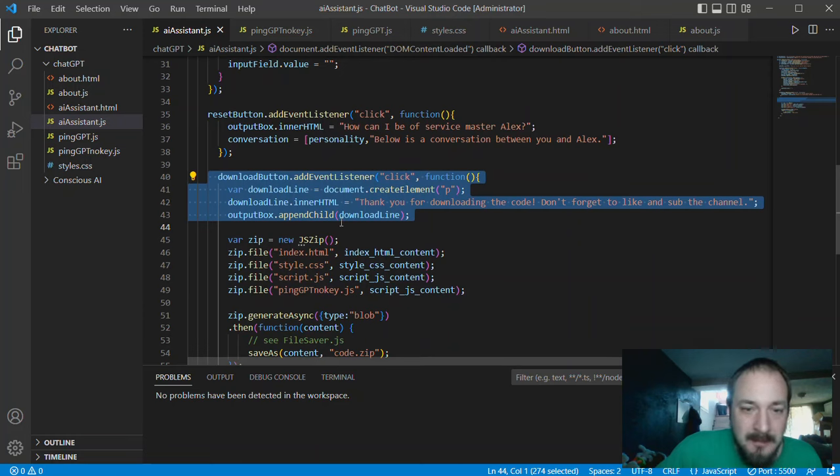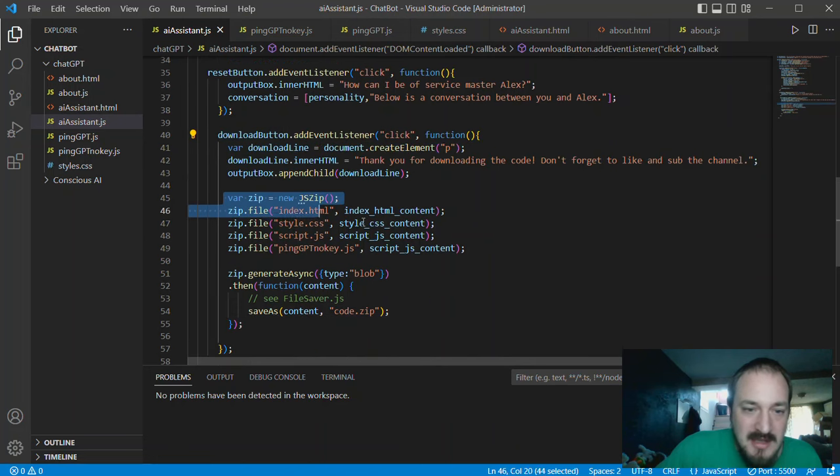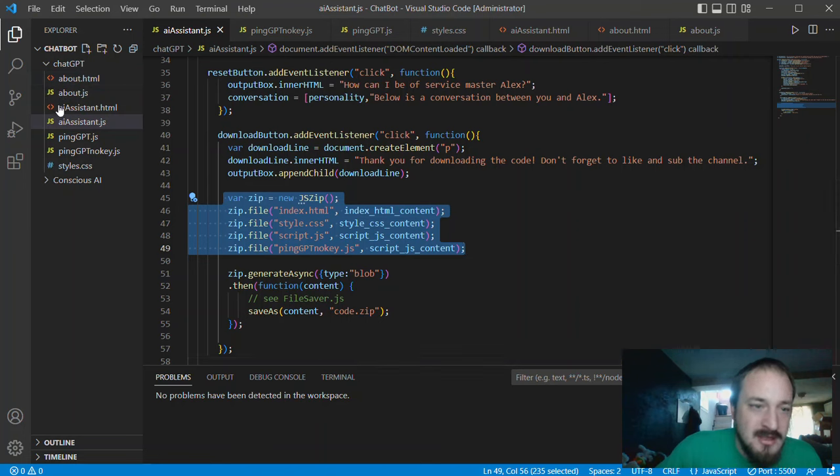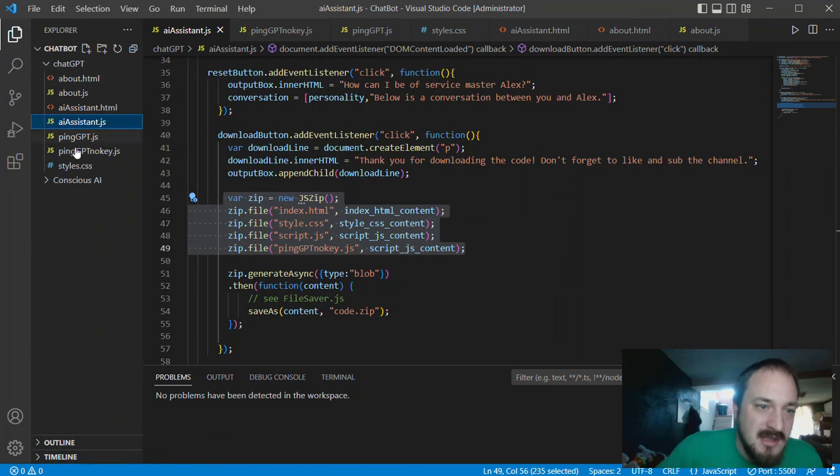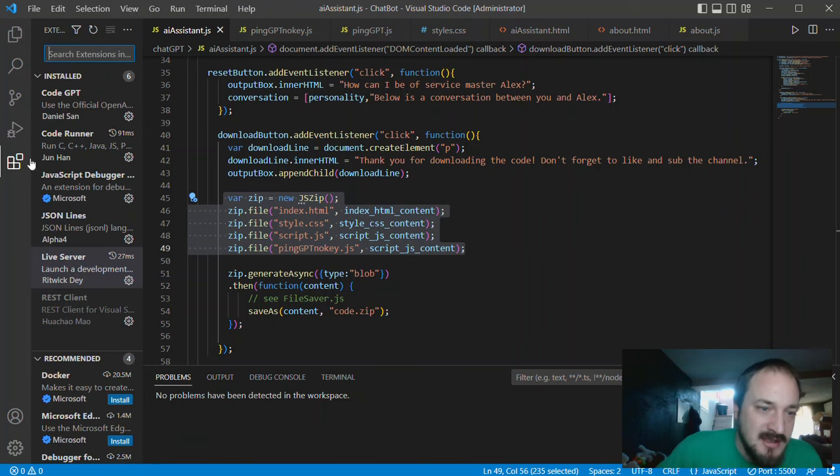It downloads and then creates a zip file of all these different files that I have going into this. So that all you have to do is load this up into Visual Studio. Go right here. On the left hand side of Visual Studio is like a control panel. This is the Explorer. This lets me see the file that I'm in, run, debug, search. The other thing is extensions. This thing has tons and tons of extensions you can use with it. This will help in your coding as you learn how to do this.